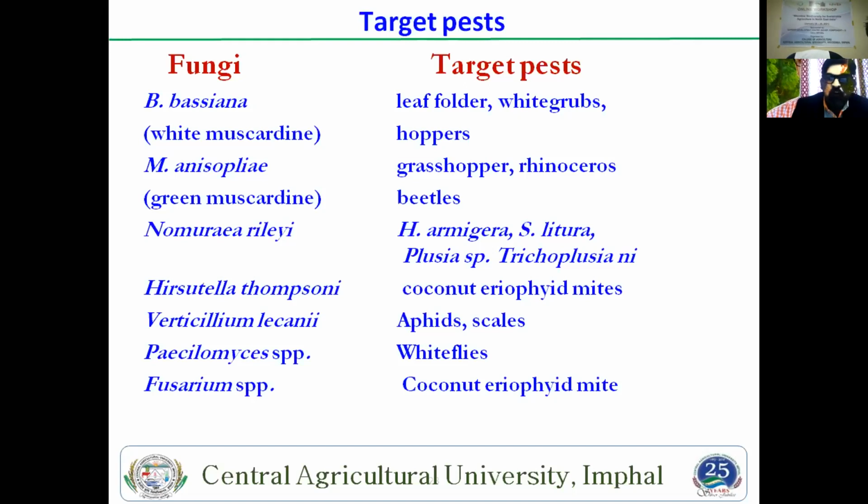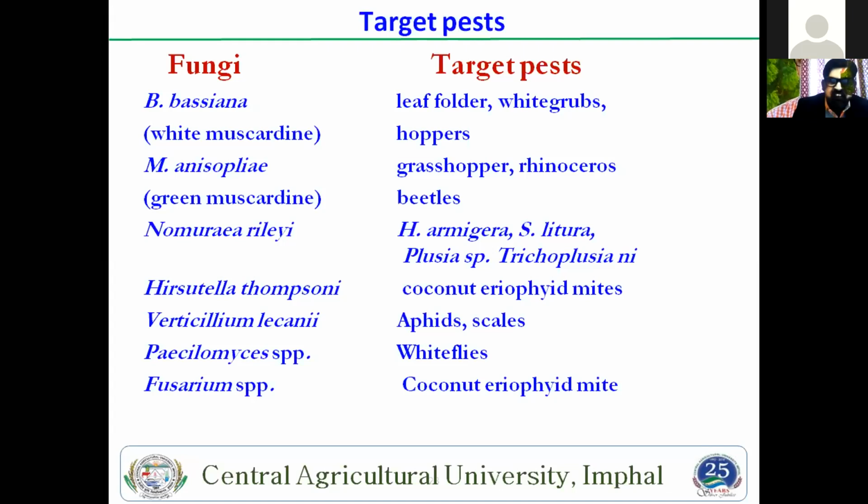Then Hirsutella thompsonii is another fungus that can control the eriophyid mite, which is not an insect but belongs to another class, Arachnida. Then Verticillium lecanii easily controls many types of aphids like mustard aphid and cabbage aphid. Then many scales, we have also studied the date palm scale. Verticillium lecanii is a good control for this scale insect in date palm.